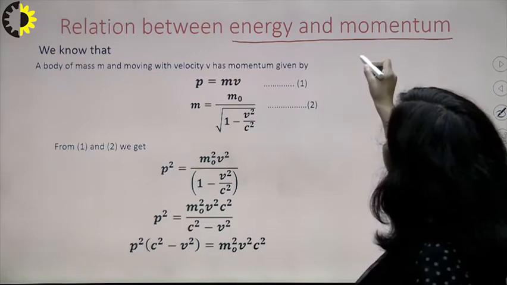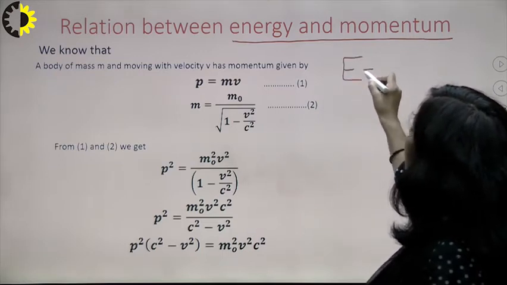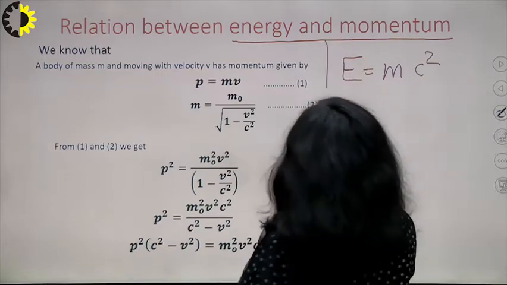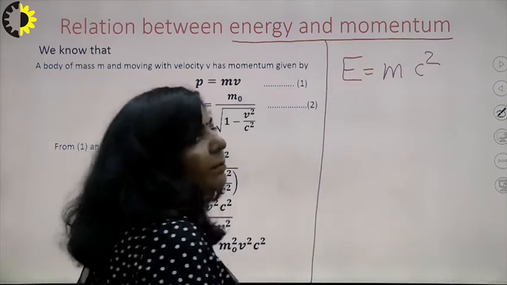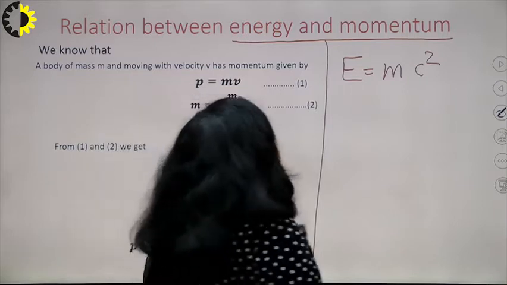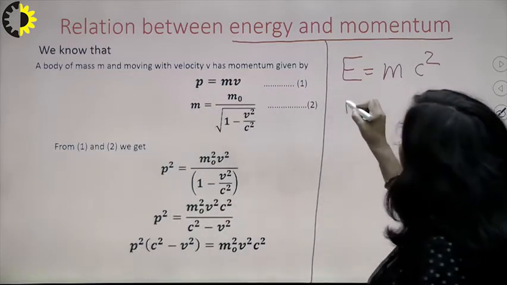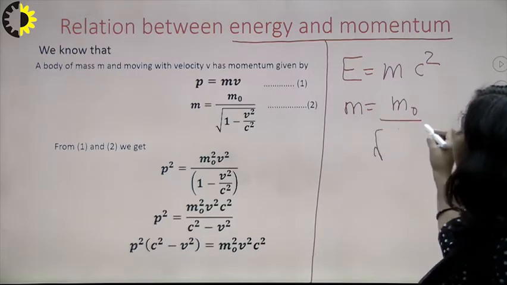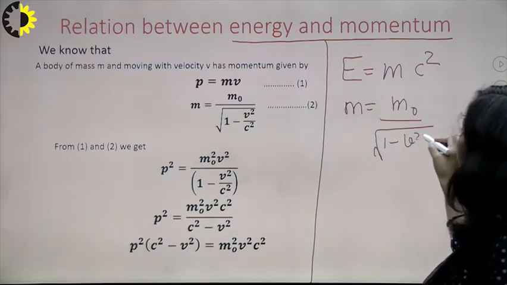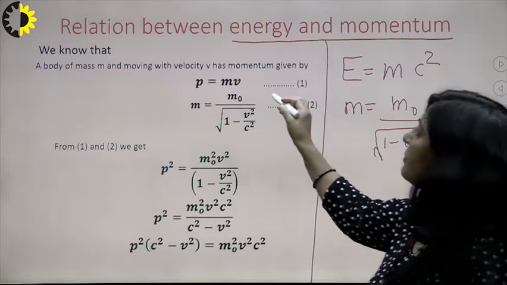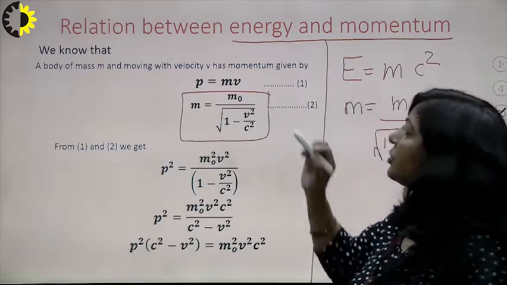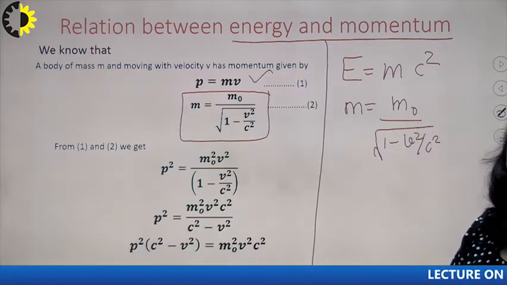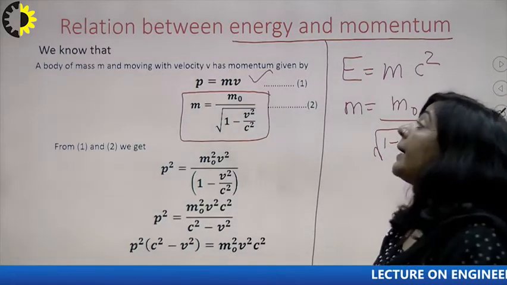According to the mass energy relationship, E is mc square. You all know that energy is converted into mass and mass can be converted into energy. You also know that m is equal to m naught upon root 1 minus v square upon c square, right? This is the relationship between mass and the velocity of a particle. You also know that momentum is equal to m into v.